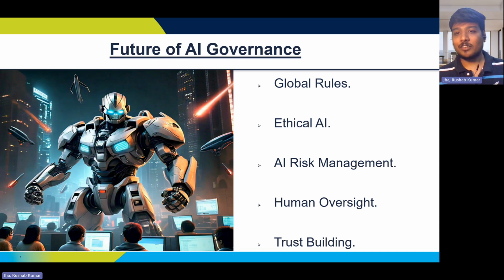Lastly, trust building, because transparent governance is the way to lead public confidence and to gain trust as well. So lastly, I would say that as AI grows smarter, its governance must grow stronger as well.